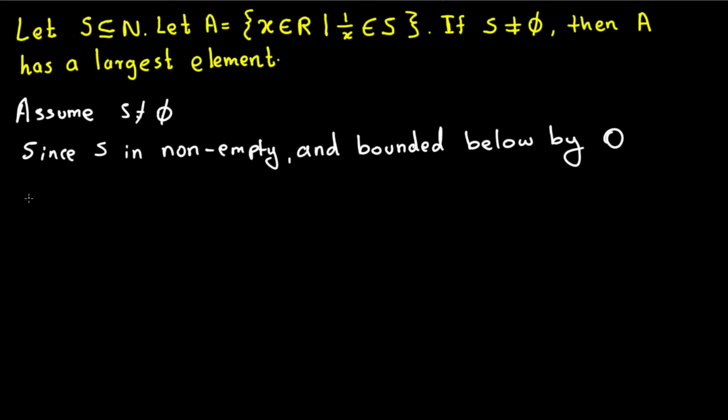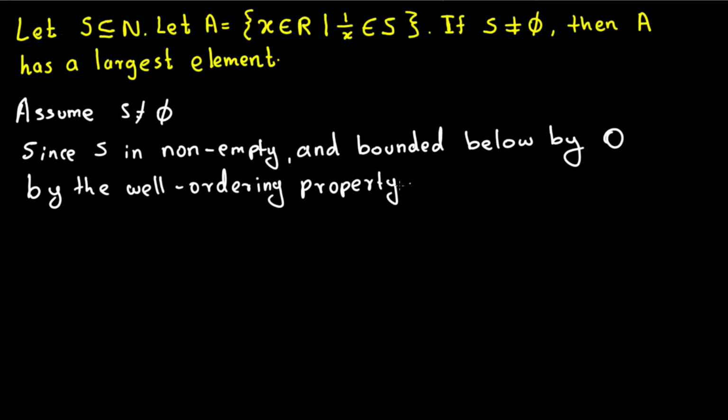I put the link of the video I created with the axioms in the description, so you can go ahead and see that. The well-ordering property says that when we have a non-empty set bounded below by 0, there exists a minimum element. So we are going to say it's actually the smallest element by the well-ordering property, S has a smallest element.